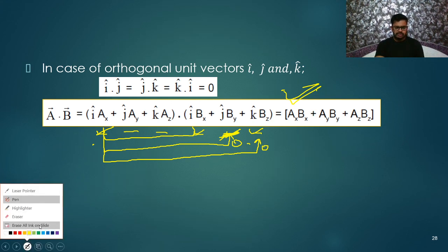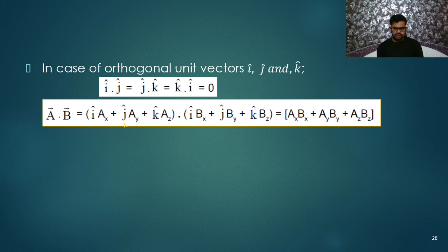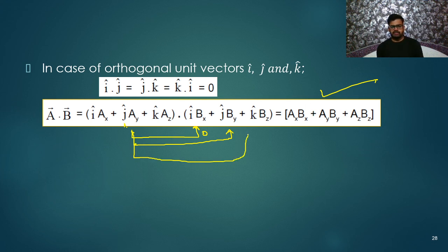After that, next we will multiply this. Let us multiply Ay j cap with this. So j cap dot i cap is 0. Next, j cap dot j cap is 1. So we will get Ay By, and I have written Ay By here. After that, last, j cap will multiply with k cap. So j cap dot k cap is equal to 0. So no need to write. That's all. After that, the third term is remaining here.